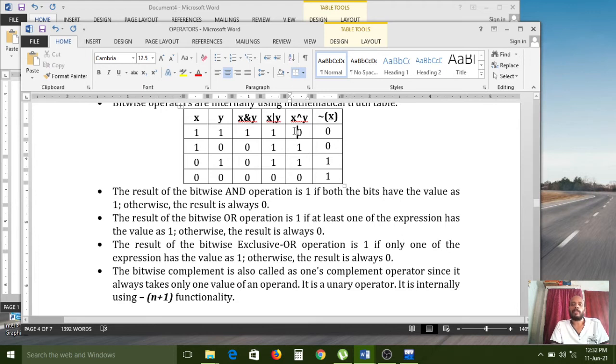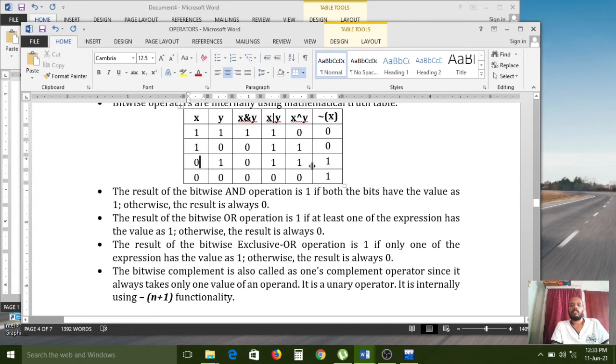So any one expression here it will be true. Understand? If both expressions x and y values are true, then it becomes false, because only one expression needs to be true. If both expressions are true, then it becomes false. Here one expression is true, the second expression is false, then it becomes true. Here also one expression is true in between two expressions. That's why x exclusive OR is also true. Here both expressions are false, then it becomes 0.